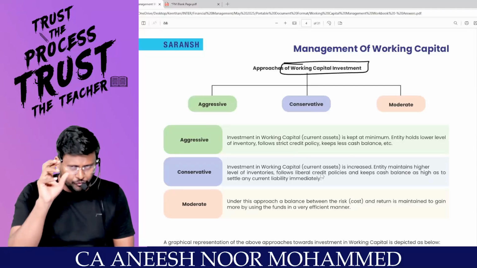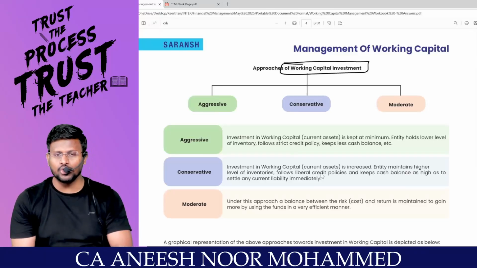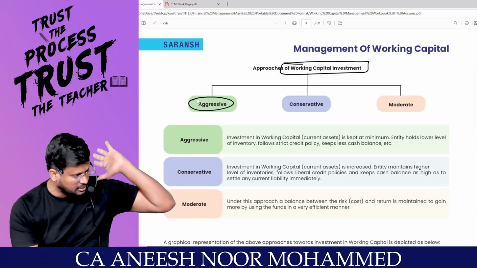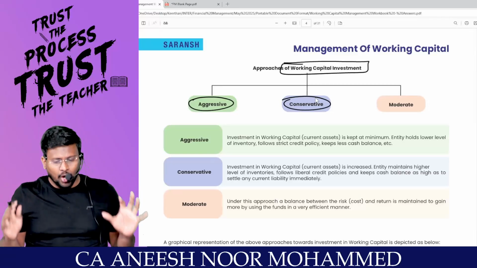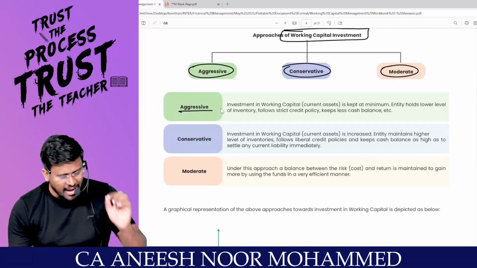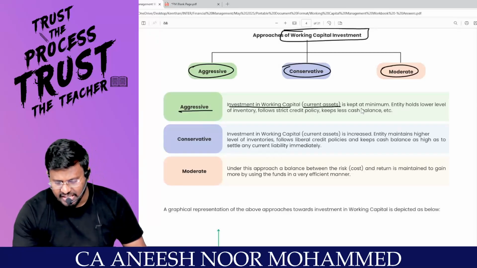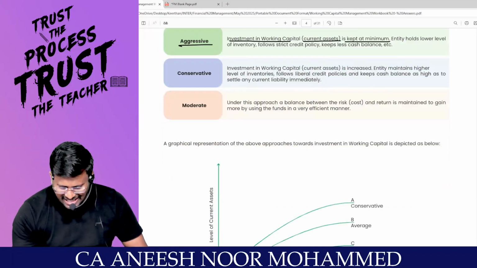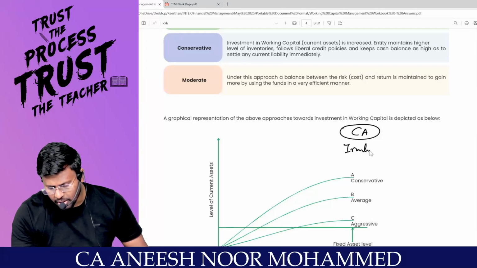Sir, I am going to fix a working capital as a businessman. There are three approaches I can choose to fix the working capital. First, I can be very aggressive. Or I can be very conservative. Or I can be very moderate. So what is aggressive, sir? A businessman is said to be aggressive if, in investing in working capital, current asset is kept at minimum. What is current asset, my dear lovable students? Current asset comprises inventory, raw material stock, WIP stock.